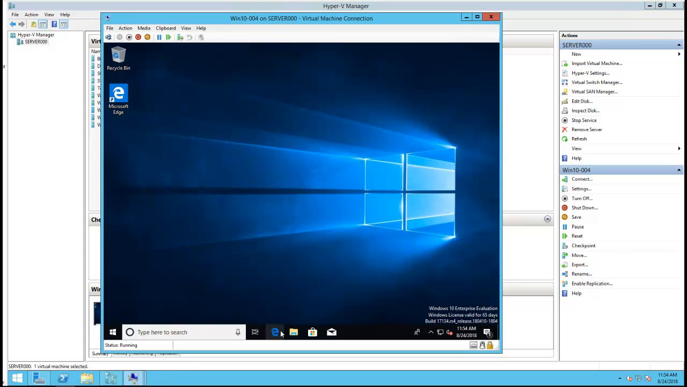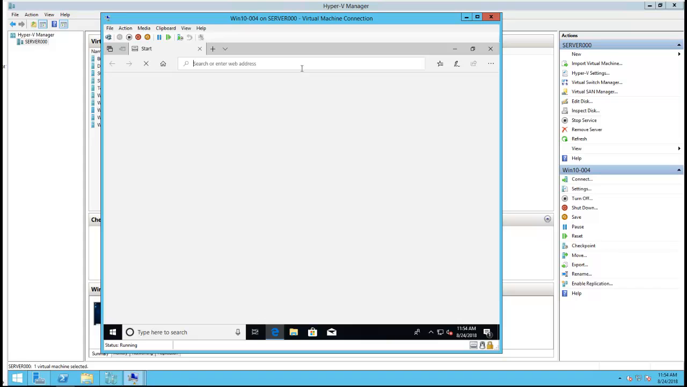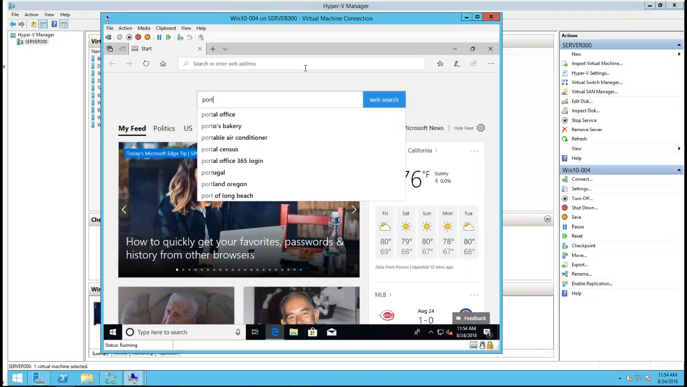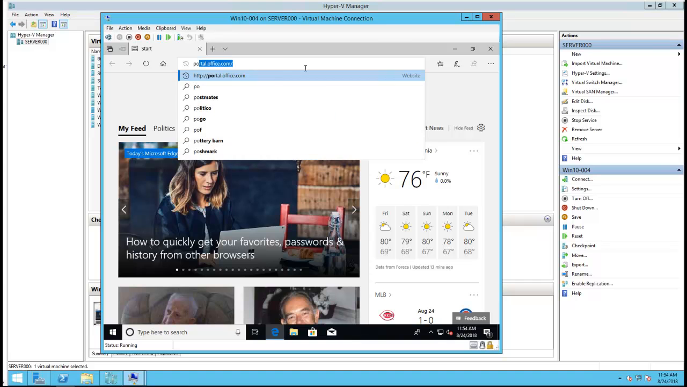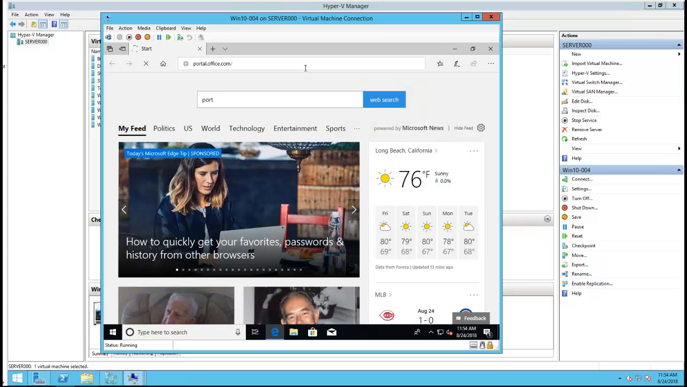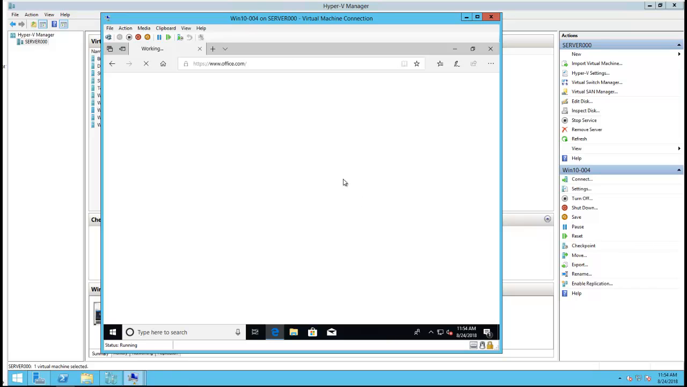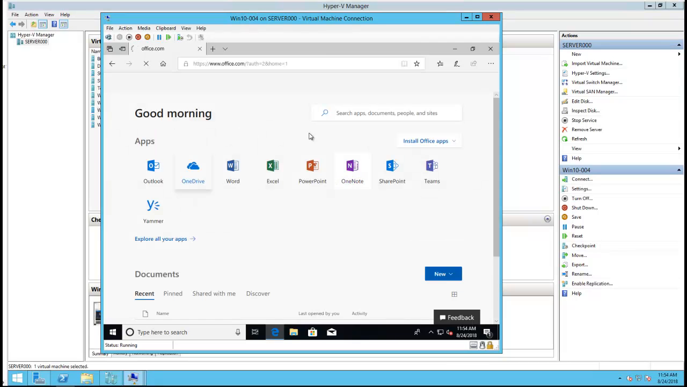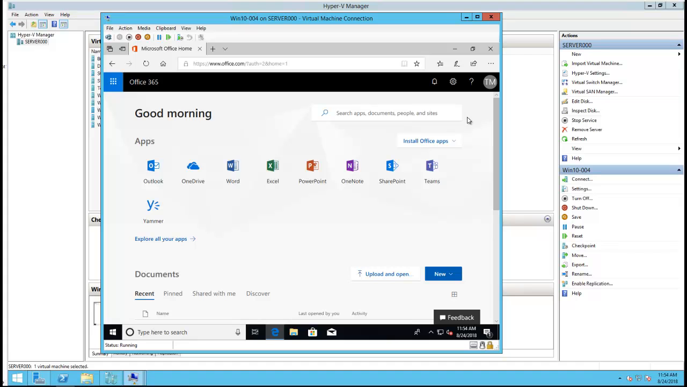When a user logs in to the portal, for example, let me log into portal.office.com. I already logged in. The user will see this option here, Install Office app. If you want to turn this off, to prevent users from installing it themselves, you can do that through the Office 365 admin portal.